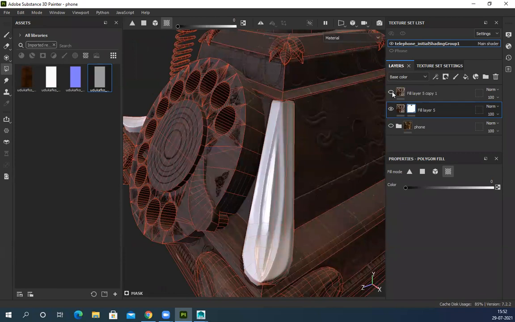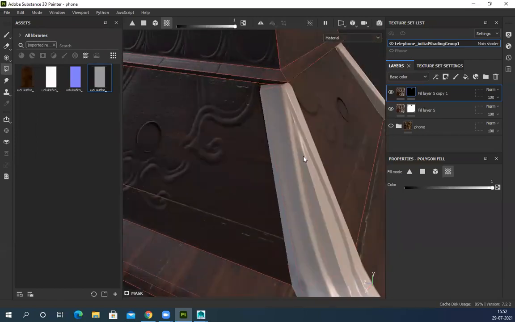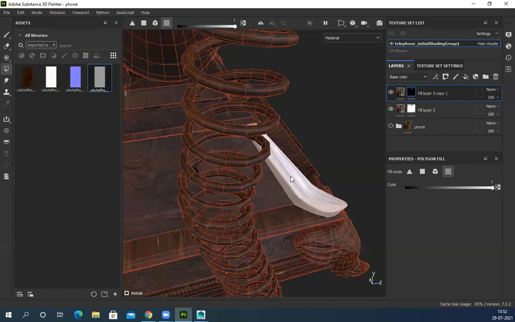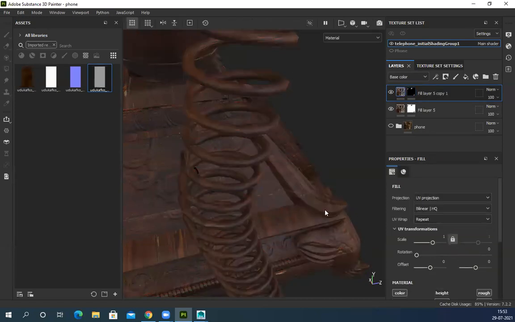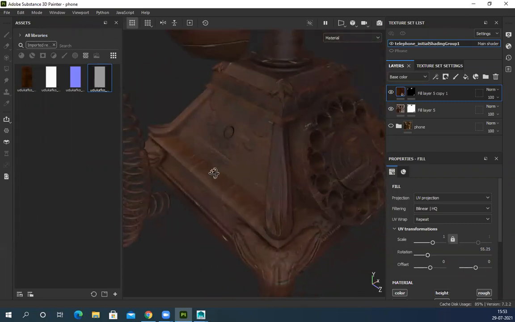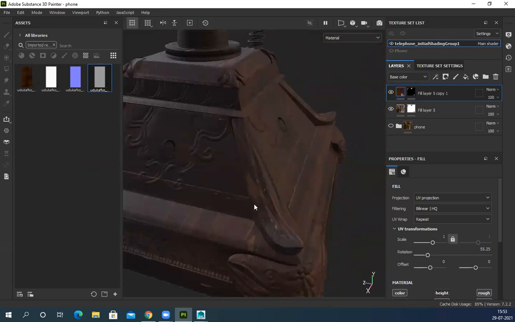This thing, gone. Now I will activate this one, right click, black mask, and this time white I'll select. Selected, and select texture. I'll change to UV projection and rotate the texture the way it's supposed to be. You can see it's corrected.